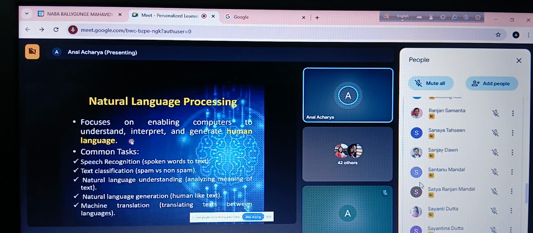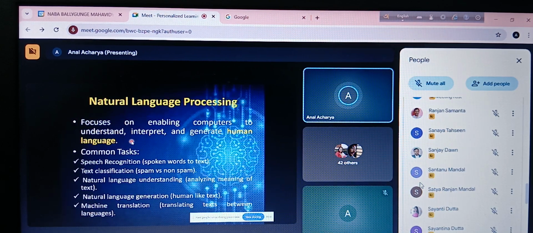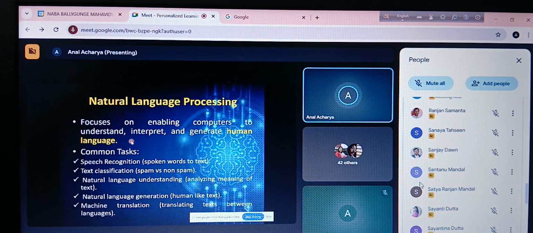The way English is said in the USA and the way English is said in the UK and the way English is said in India is not the same. Even in India, if a person from North India is speaking and a person from South India is speaking, their ways of speaking are different.